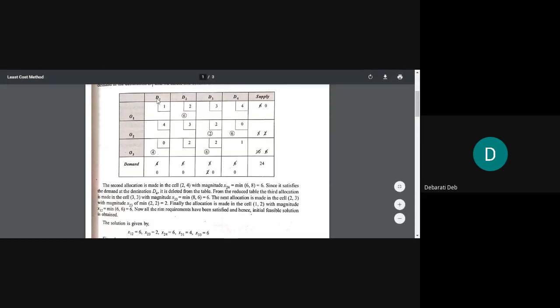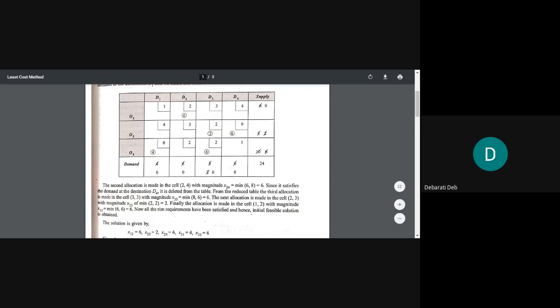After striking off this entire column, what are we left with? We are left with only D2, D3, D4 and O1, O2, O3, right? Am I correct? If any doubt, please unmute and ask. D1 we have struck off completely as the column total has been exhausted, right?